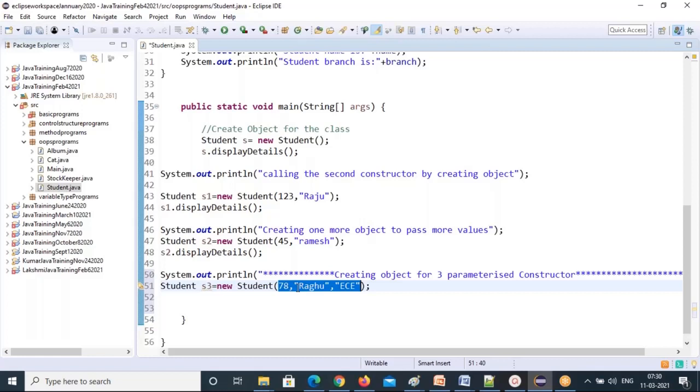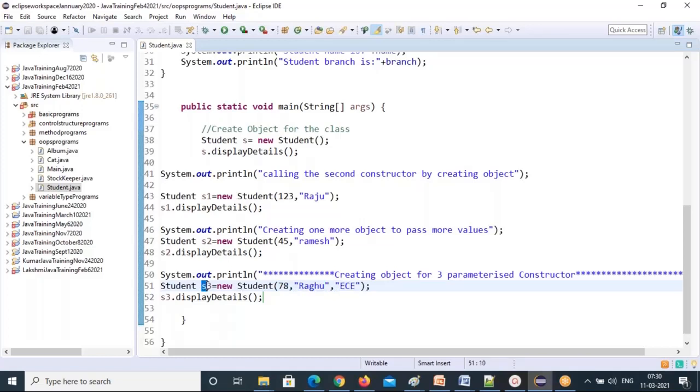You are setting your variable values at runtime through the parameterized constructor. The other way is through a setter method, but here you are setting using the constructor. So s3.displayDetails. Now see, the id value is 78, the name value is Raghu, and the branch is ECE.